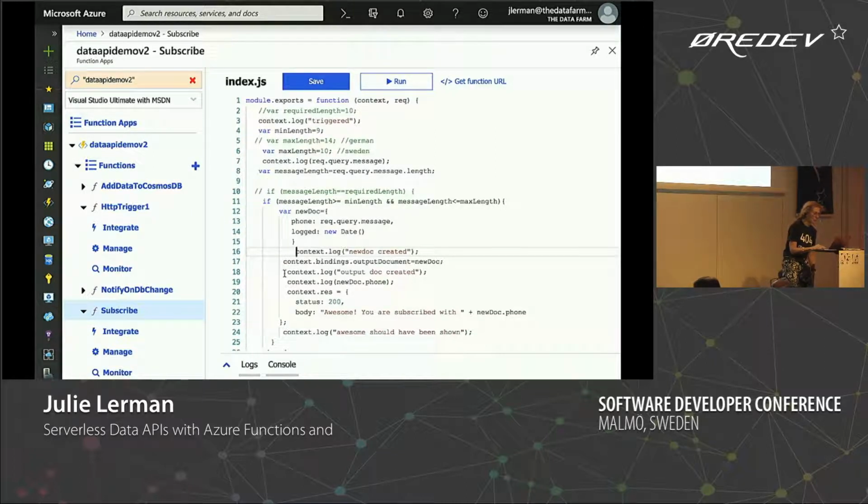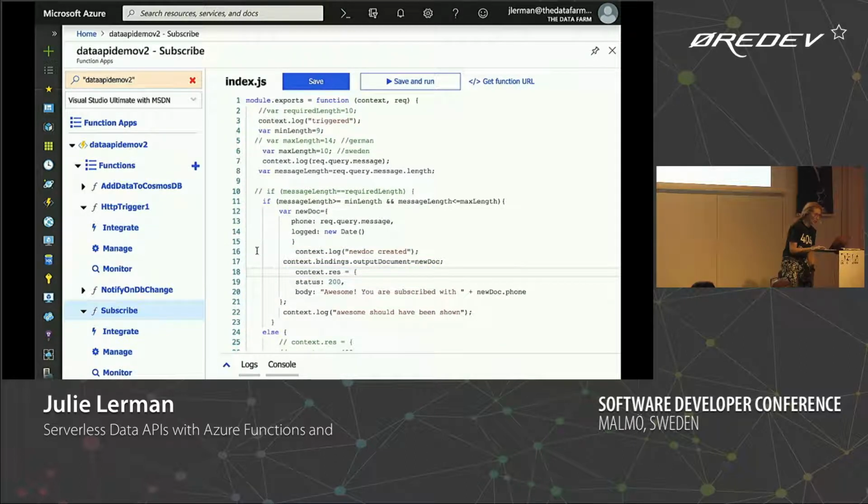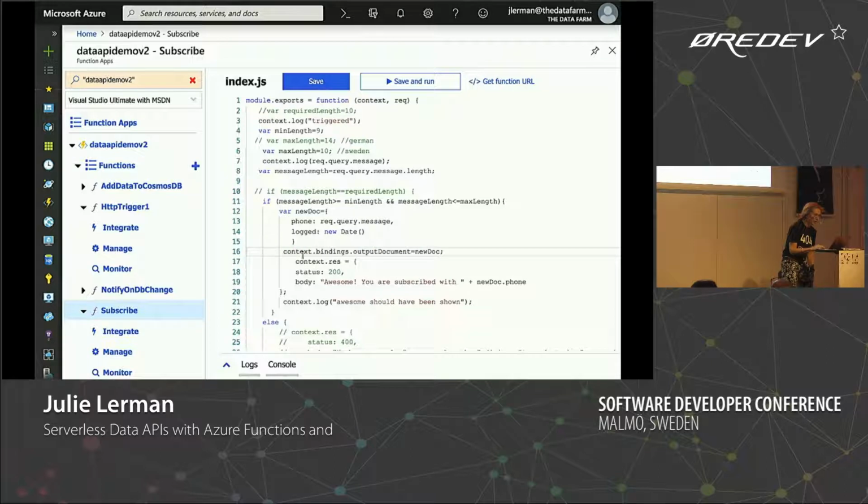But a lot of this was me just being a dum-dum and trying to debug and figure out what the heck was going on here, right? So all those go away. Once I've created my little JSON doc, I tell the context to go read the bindings. It knows there's a binding that has a variable called output document, because I set that up in the configuration, so it's literally named output document. And I'm saying that output document is my little JSON doc that I just created.